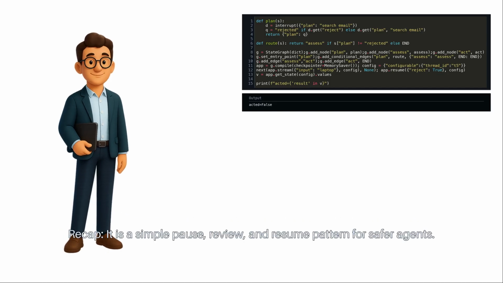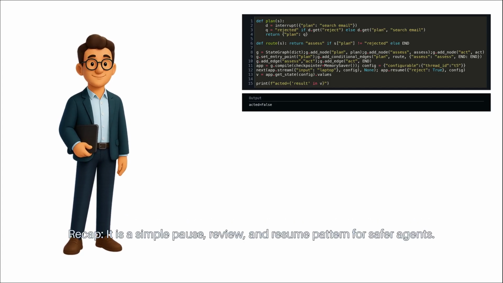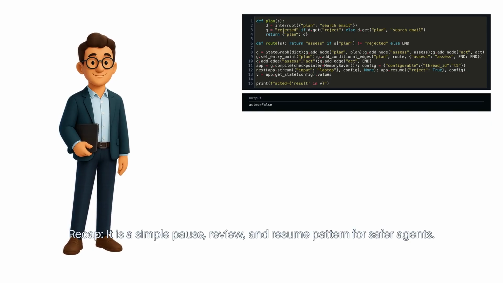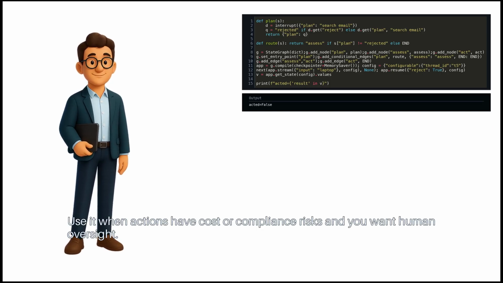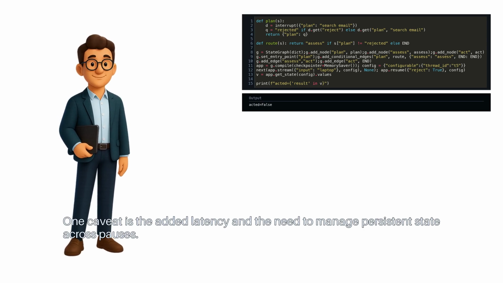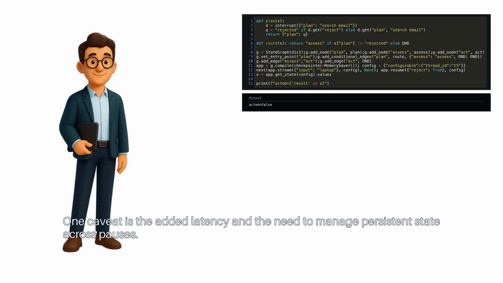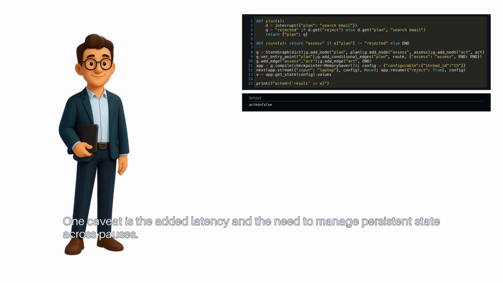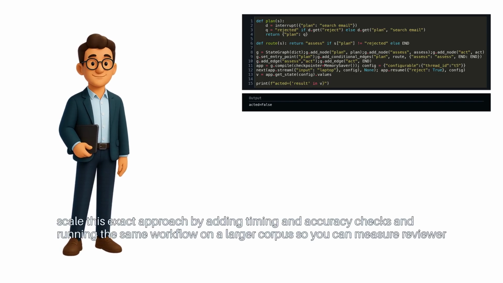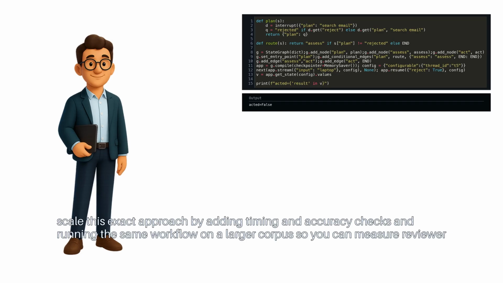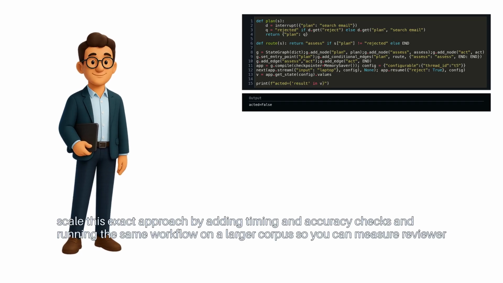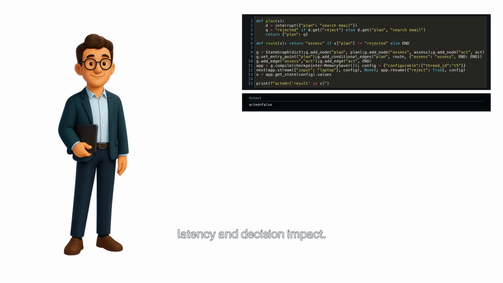Recap. It is a simple pause, review, and resume pattern for safer agents. Use it when actions have cost or compliance risks and you want human oversight. One caveat is the added latency and the need to manage persistent state across pauses. Next step, scale this exact approach by adding timing and accuracy checks and running the same workflow on a larger corpus so you can measure reviewer latency and decision impact.